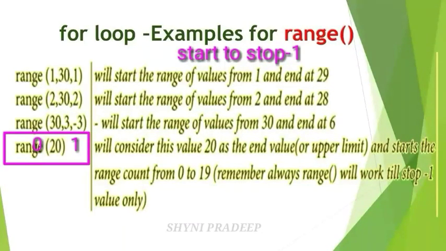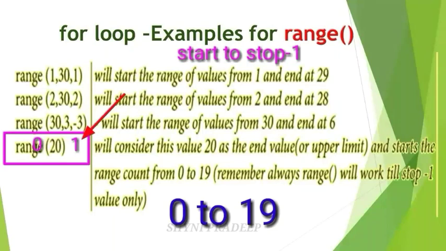So how will you generate the list of numbers for this range function? The initial value is 0, and 20 is the stop value, and this is the step value. So 20 minus 1 is 19. So it generates the list of values from 0 to 19.